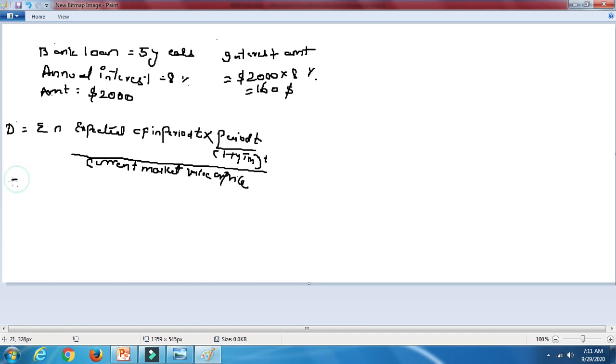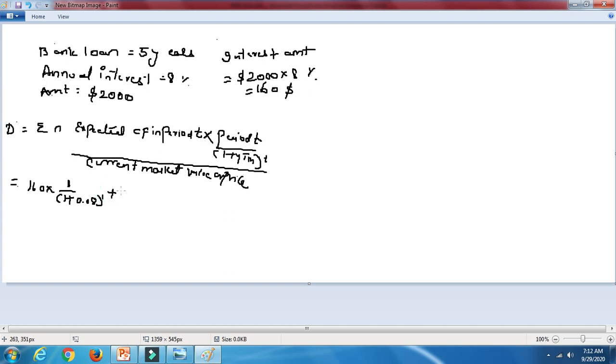So over here the numerator is equal to 160 into 1. The formula for calculating it is: 160 is the expected cash flow in period 1, divided by 1 plus YTM, which is the interest rate, the return that has to be taken care of, 0.08. So we are going to write down 0.08 power 1. If you calculate this, you're going to get some sum.